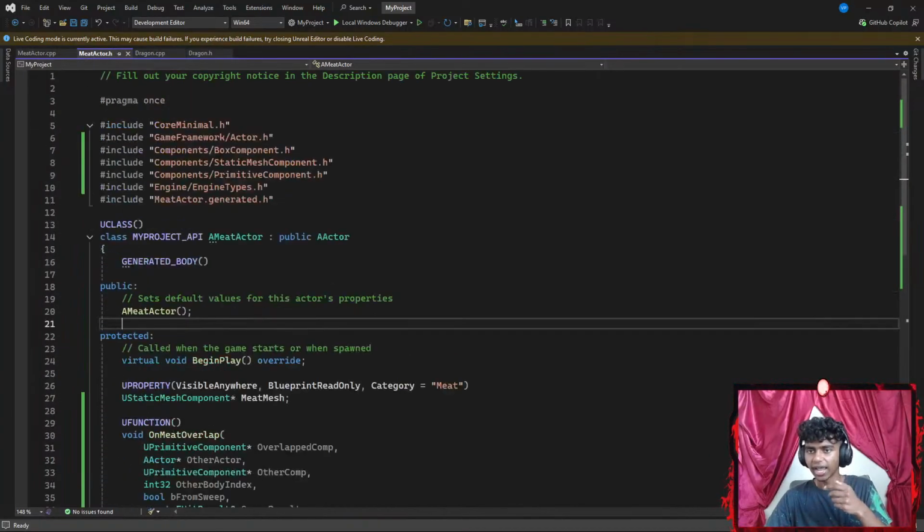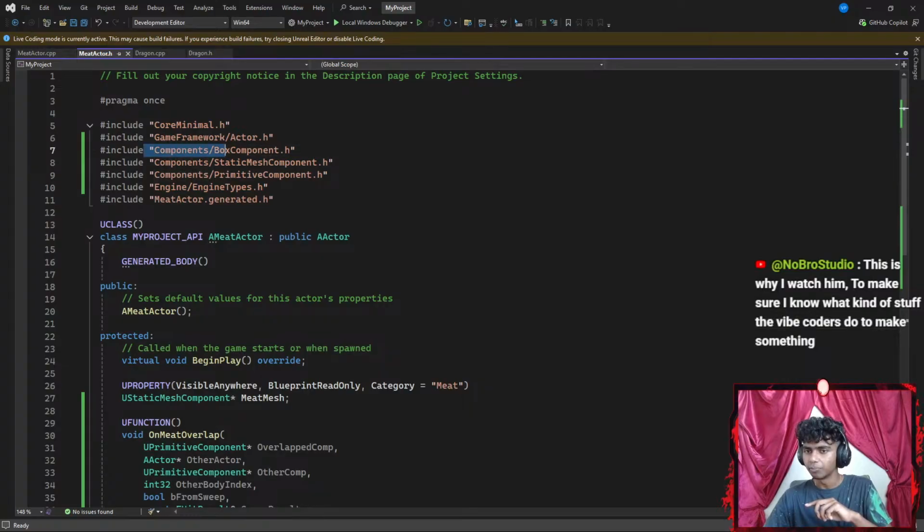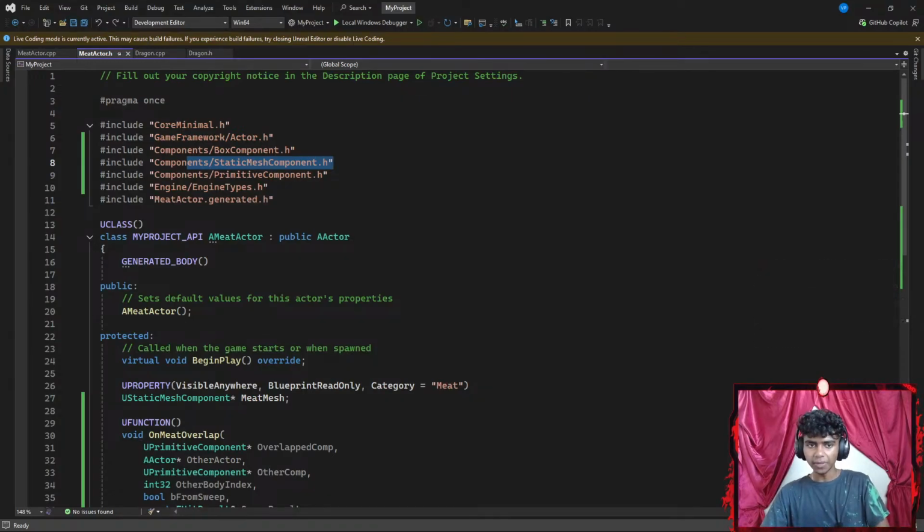I went ahead and included my components. From my components, I included my box component as a header file, my static mesh component as a header file, and my primitive component as a header file. And also my engine types.